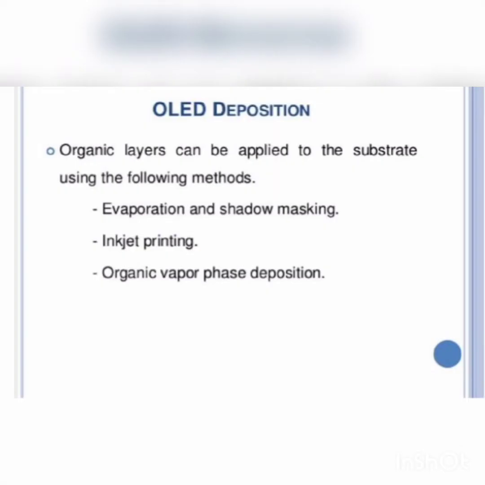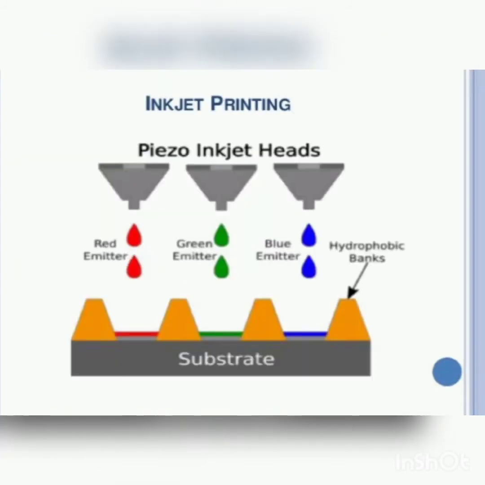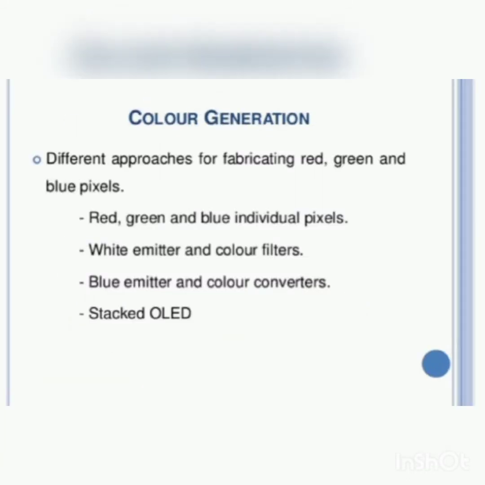Organic layers can be applied to the substrate using the following methods: evaporation and shadow masking, inkjet printing, and organic vapor phase deposition. These are the pictures for evaporation and shadow masking, this picture for inkjet printing, and this is for organic vapor phase deposition.